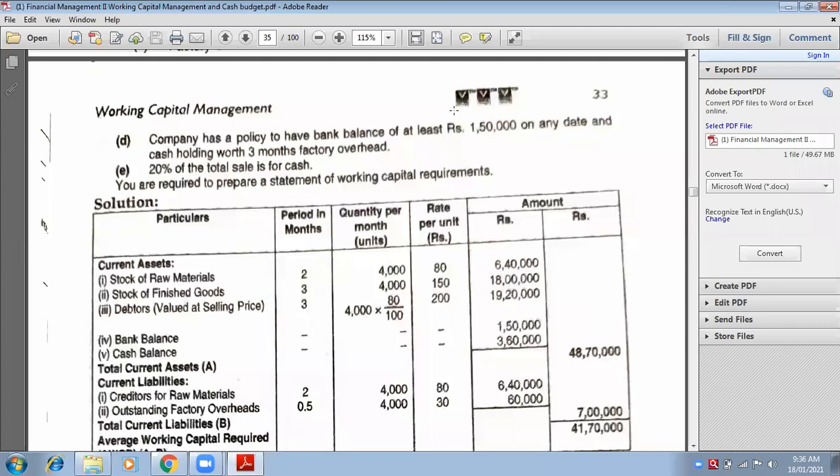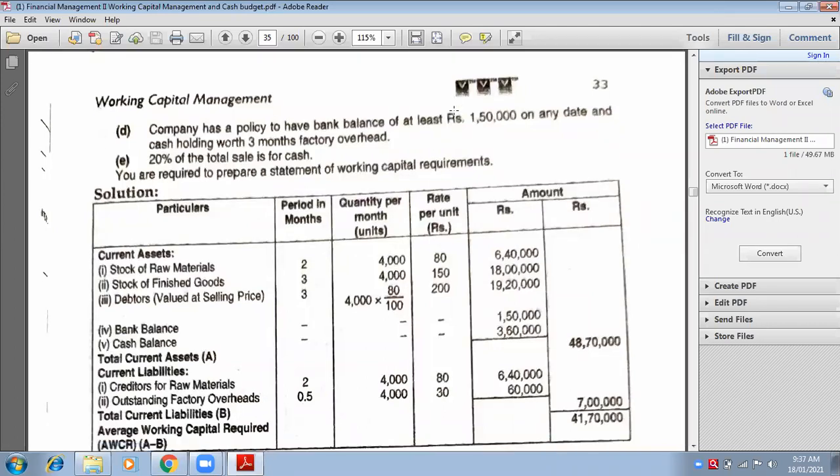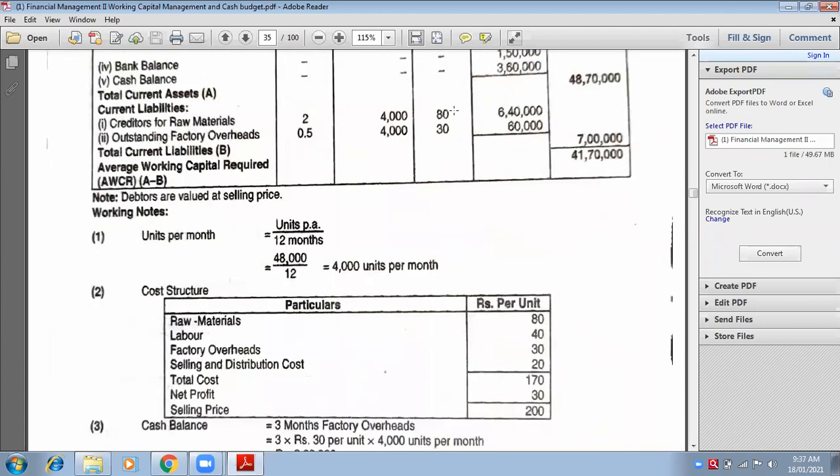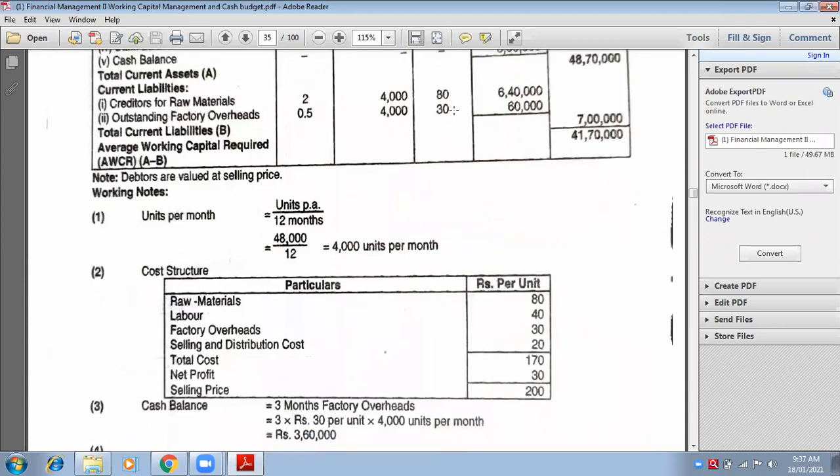Okay, next point. Together with this, they say, and cash holding worth 3 months factory overheads. That means you need to calculate cash here. Write down cash balance is my current asset or current liability? Ma'am, current asset. Very good. Write down cash in the current asset, cash balance. Tell me how many units? 4,000. Into how many months? How many months of factory overheads?